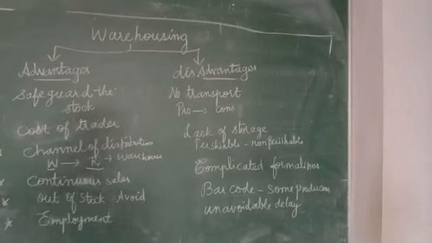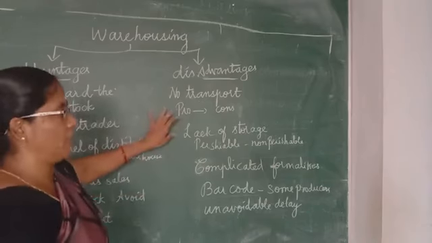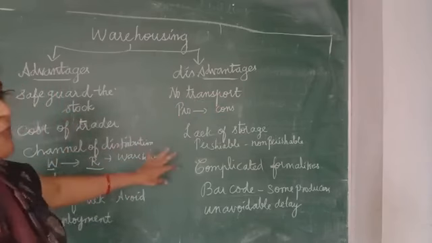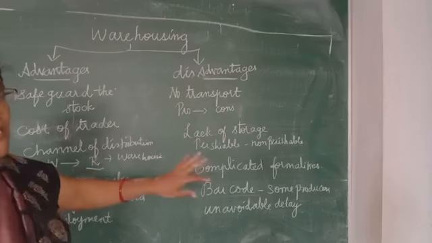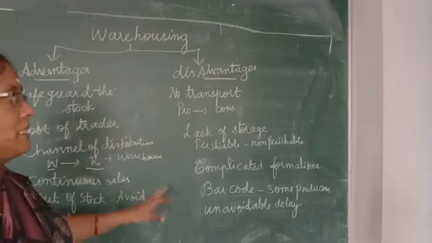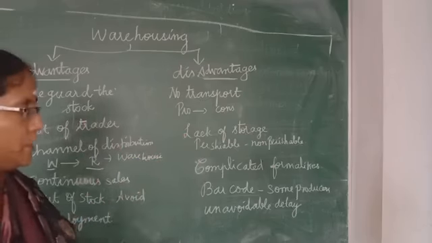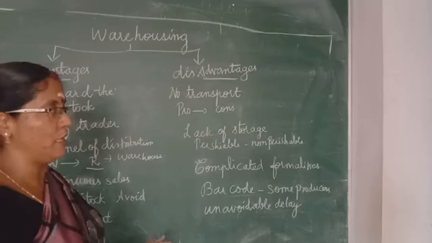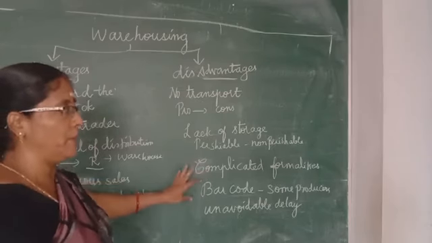Next one is disadvantages. There are no adequate transport facilities between the place of production and the place of consumption, and a lack of storage facilities for different commodities such as perishable and non-perishable commodities. There are a lot of complicated formalities to fill up the forms.